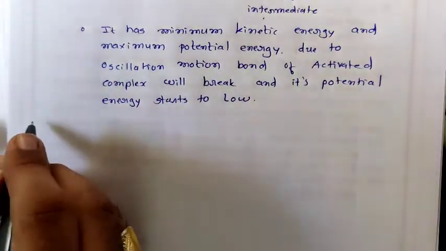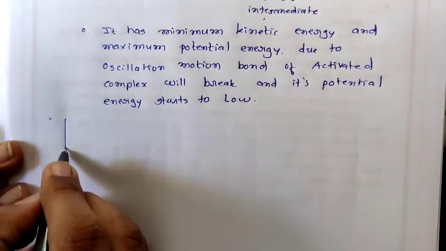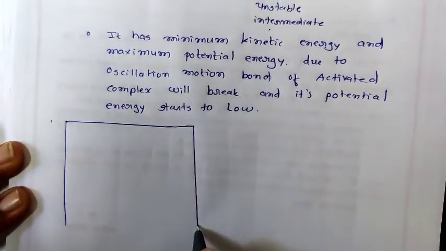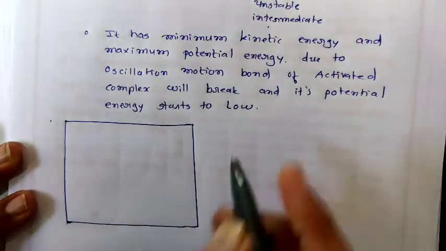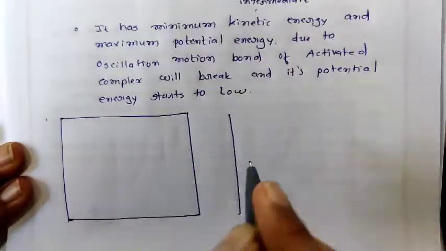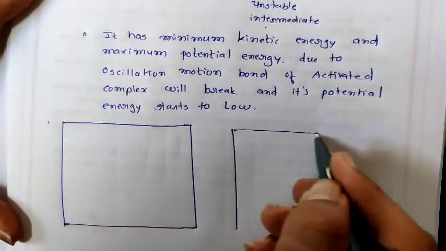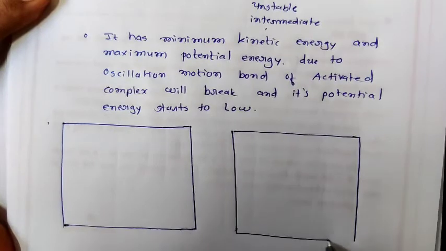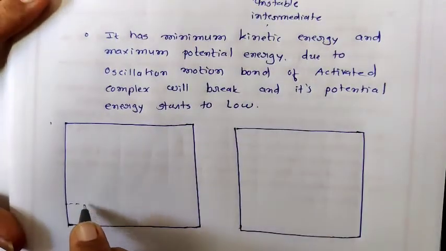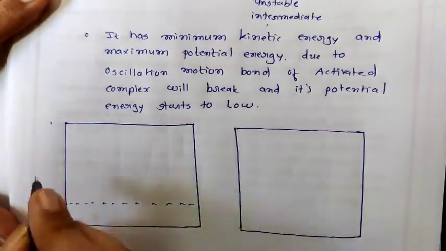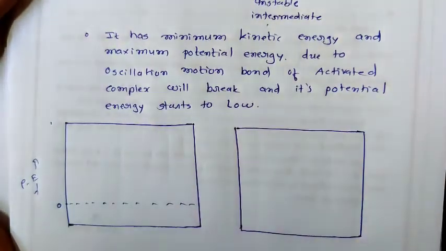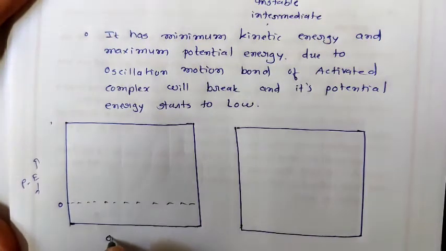The graph is here, just see. Okay, we will draw two different graphs. Potential energy versus reaction coordinate.